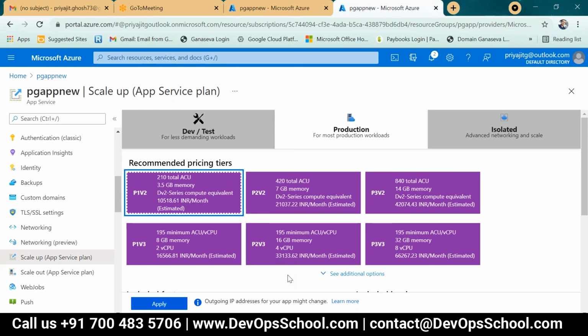What I was saying is, I selected this plan, and how much scale out do I need to do? How will I know? You have to check according to your plan. It depends on your plan structure. You have to check on the Microsoft site how many CPUs or instances you can add for this particular P1 plan in App Service. By default it will give some CPU, one or two maximum in the standard plan.